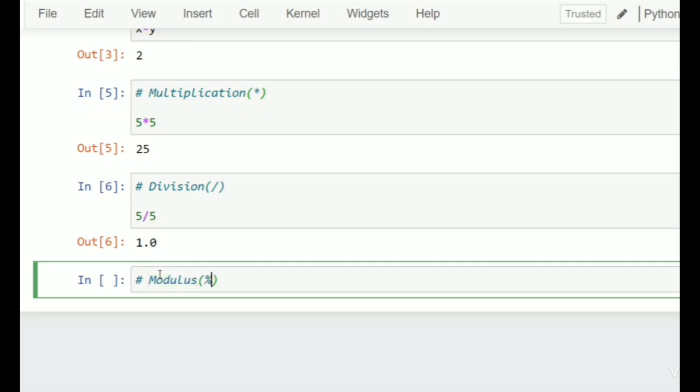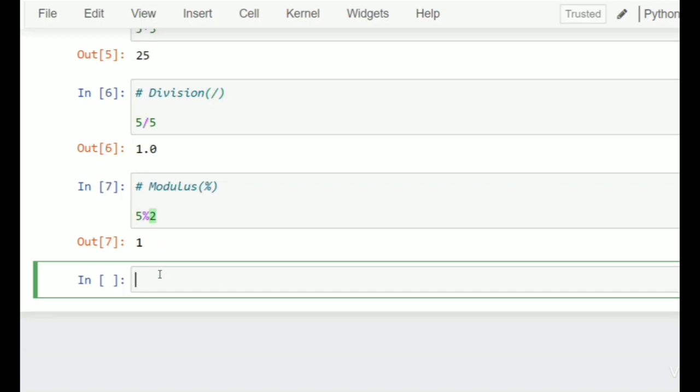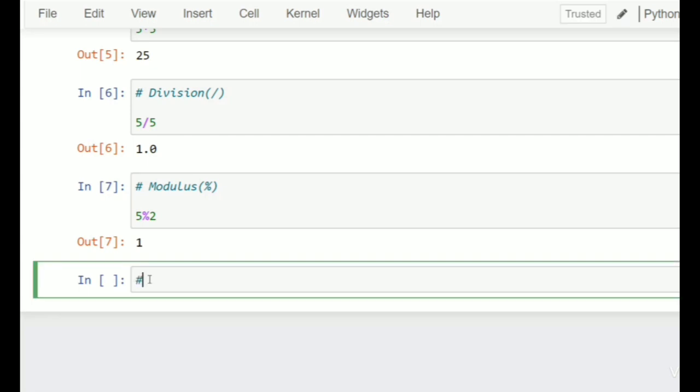Then we have modulo operator. Modulo, M-O-D-U-L-O. For example, 5 modulo 2. Output is 1. It is returned as the remainder. When you divide 5 with 2, what is the remainder? The remainder is 1. This is used when you determine whether the number is even or odd.